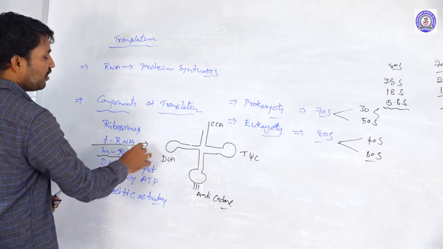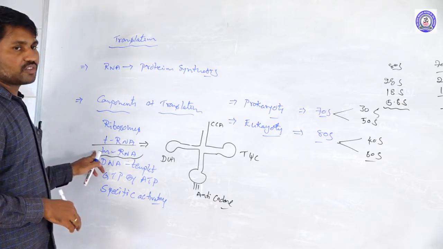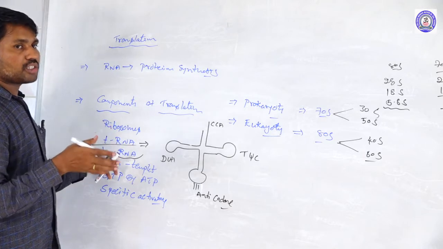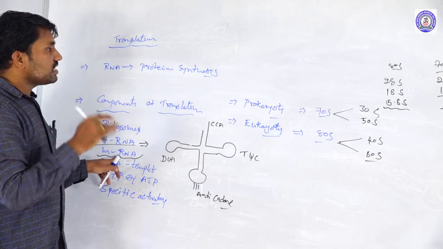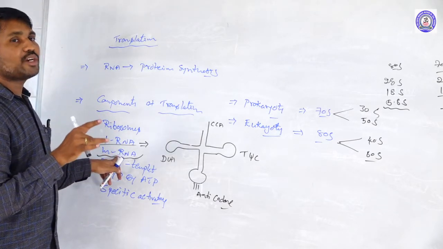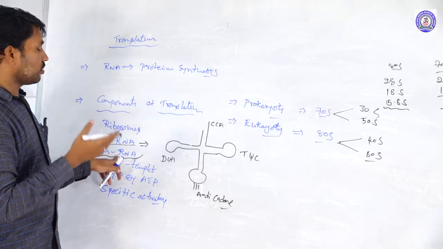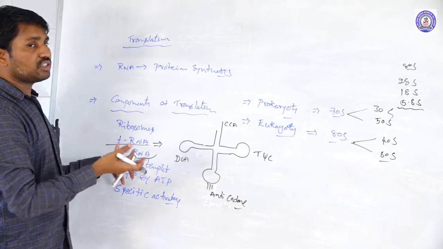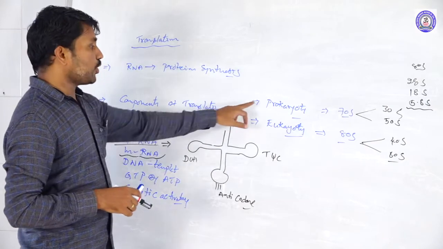As we already know, the mRNA is the transcript formed in the transcription process. The final transcript moves from the nucleoplasm to the cytoplasm, because protein synthesis occurs only in the cytoplasm in eukaryotes. In prokaryotes it also occurs in the cytoplasm. Here there is a difference between prokaryotes and eukaryotes.